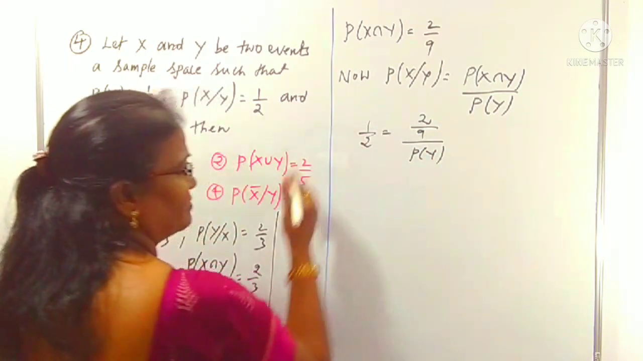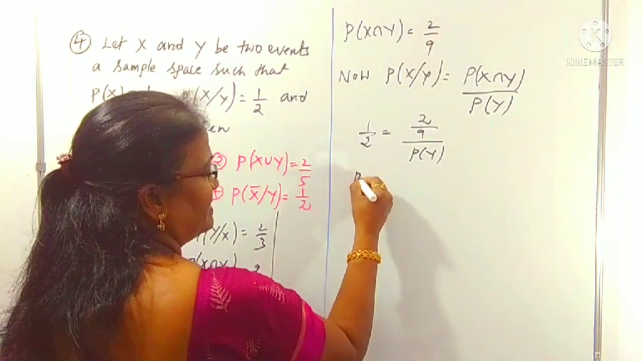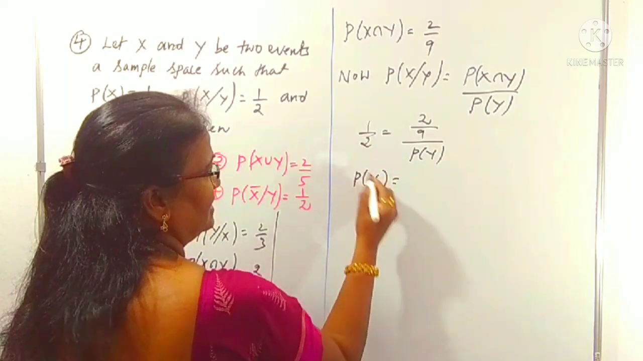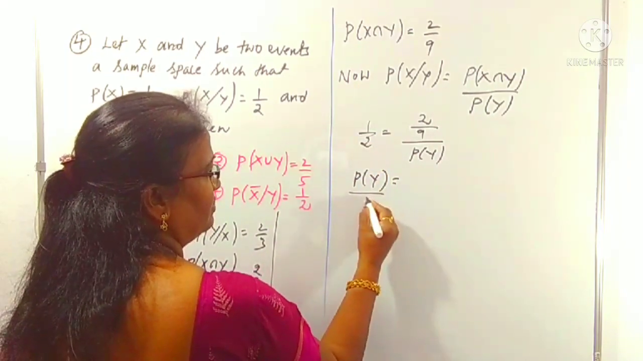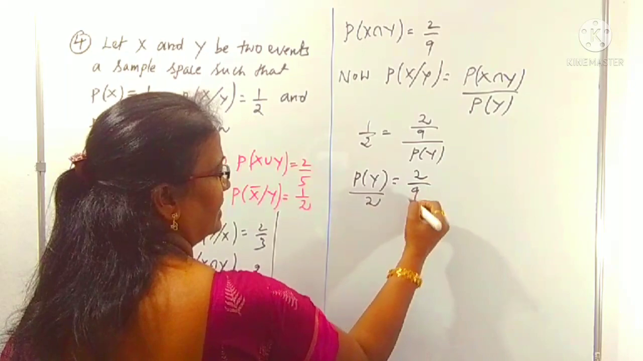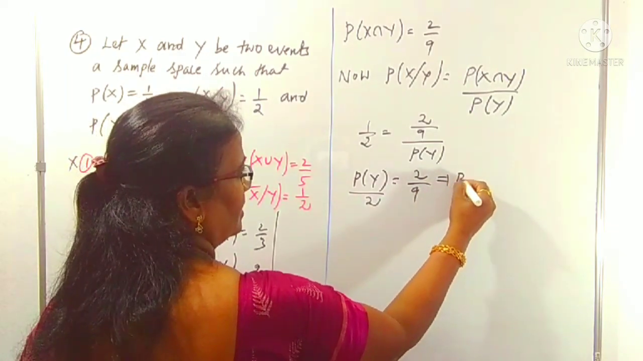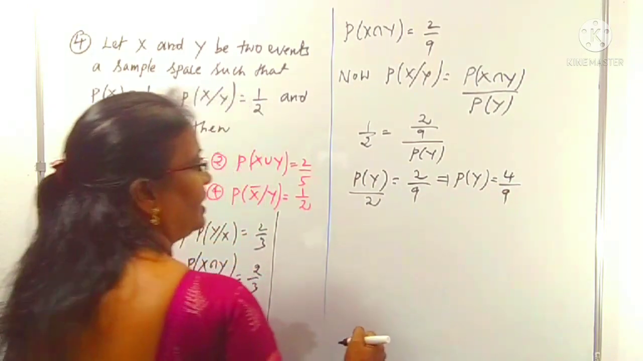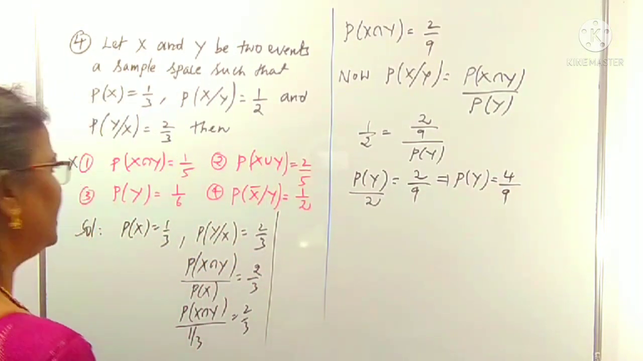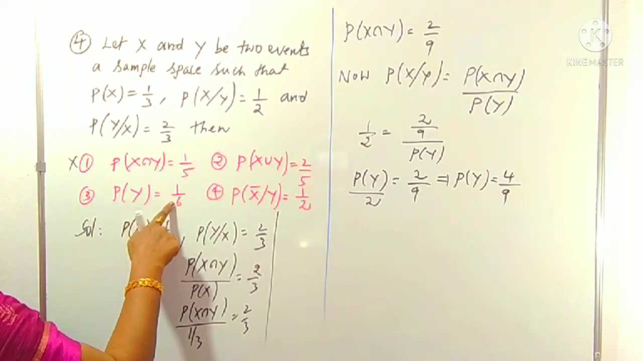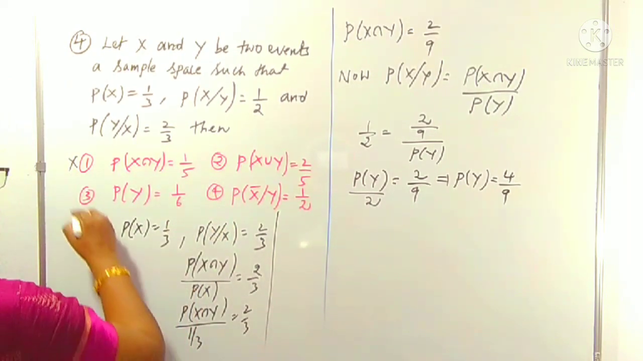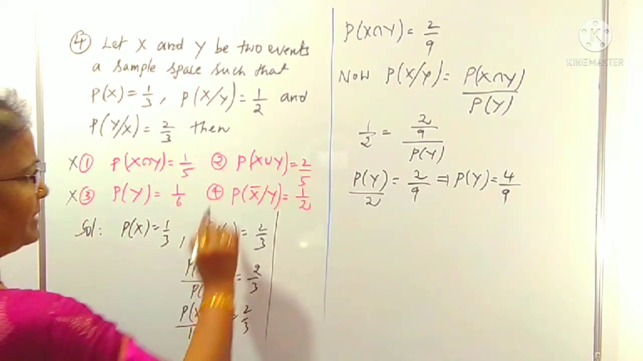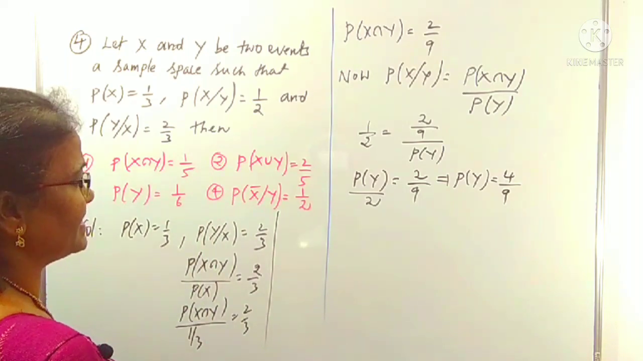From this take the cross multiplication. So P of Y becomes 2 by 9 into 2. Right? What is P of Y now? P of Y is 4 by 9. What is option number 3? P of Y is given as 1 by 6, not 4 by 9, which means it's not the third option. So the first option is not correct and the third option is not correct. Maybe the second or fourth option, you can concentrate on.